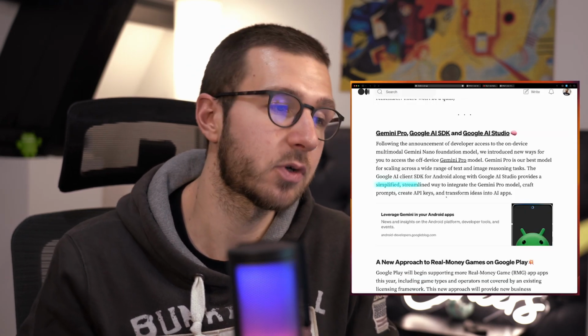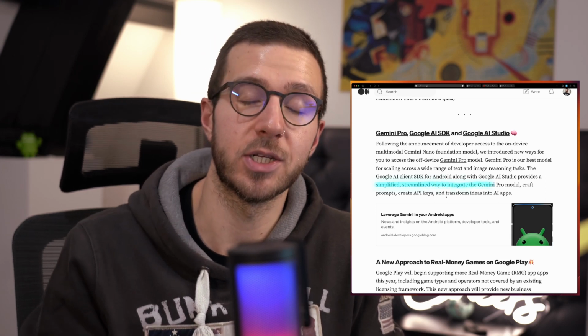And in this short paragraph, they basically just say that thanks to Gemini Pro, you are now able, through the Google AI Client SDK alongside Google AI Studio, to have a simplified, streamlined way to integrate the Gemini Pro model. Another thing that they announced is a new approach to real money games on Google Play, and I think that's related to betting applications. I'm not really sure about it though.